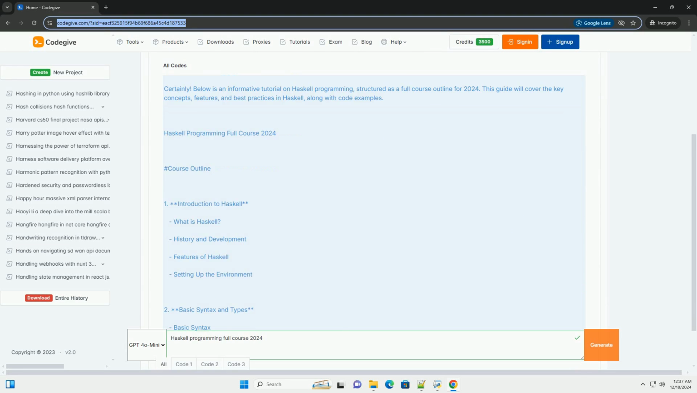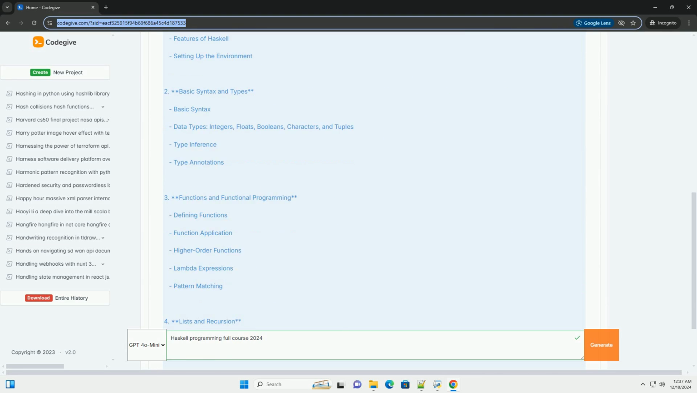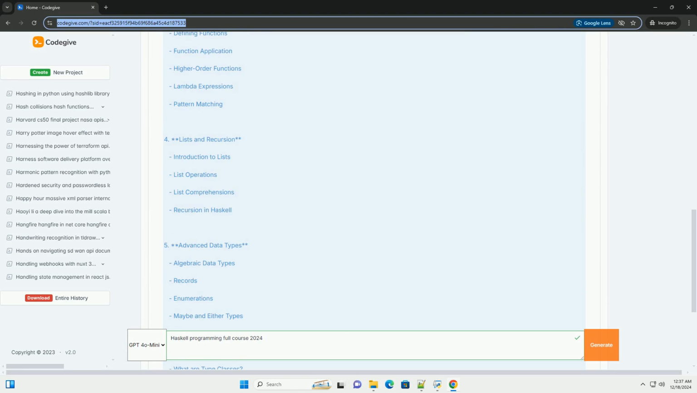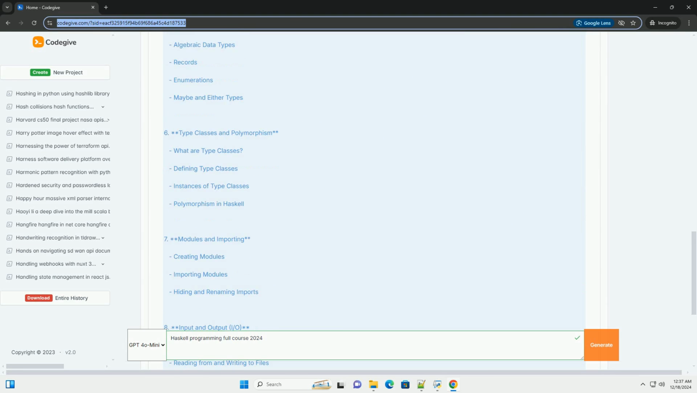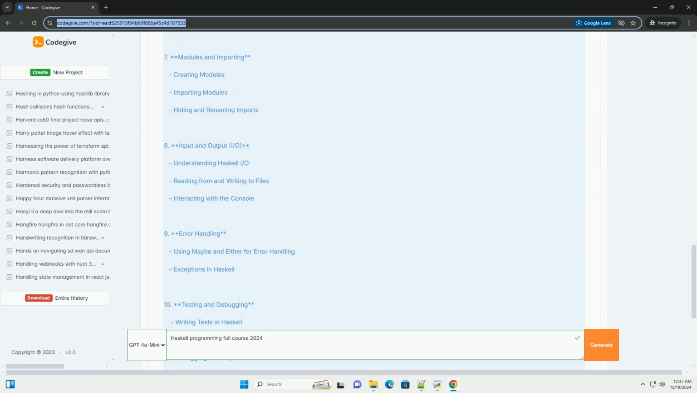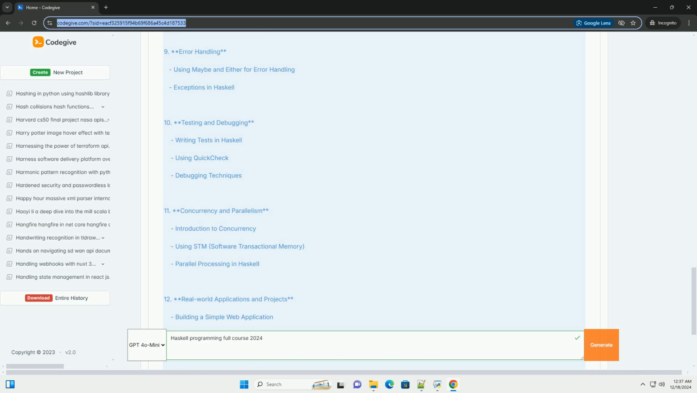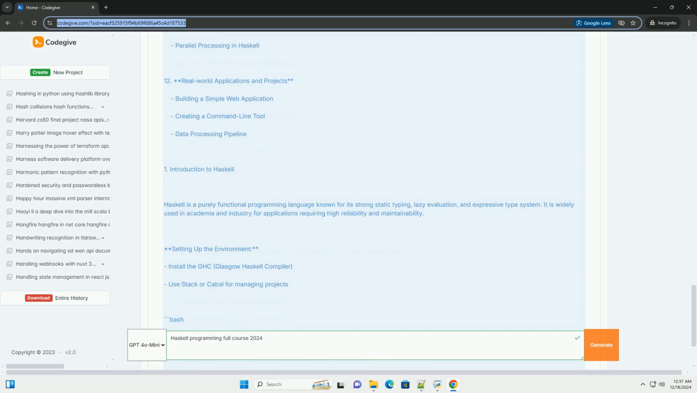Certainly. Below is an informative tutorial on Haskell programming, structured as a full course outline for 2024. This guide will cover the key concepts, features, and best practices in Haskell, along with code examples. Haskell Programming Full Course 2024. Course Outline. 1. Introduction to Haskell.